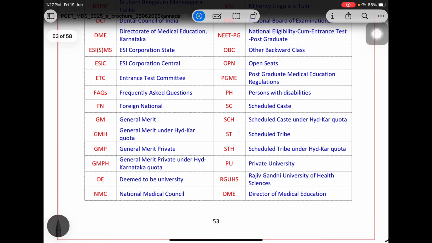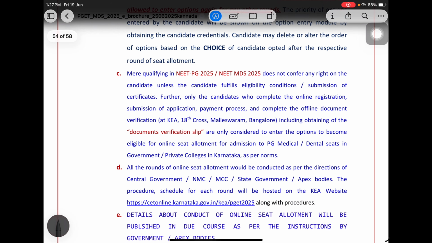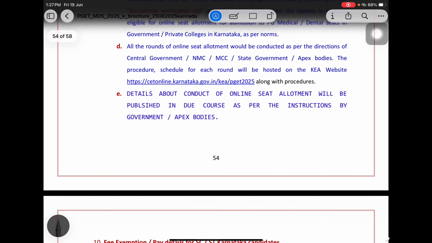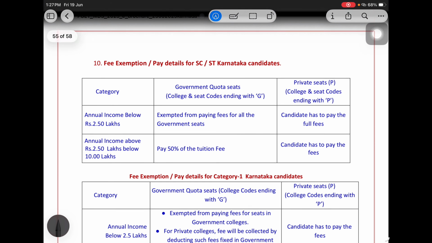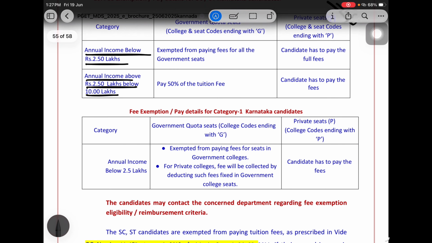Okay, so these are some of the clauses. Note option entry: you can enter as many options as you want, according to your category. See, fee exemption for SC/ST candidates is there in Karnataka, based on annual income below 2.5 lakh, and annual income above 2.5 lakh and below 10 lakh. This is the criteria according to which the fee relaxation will be given to you.